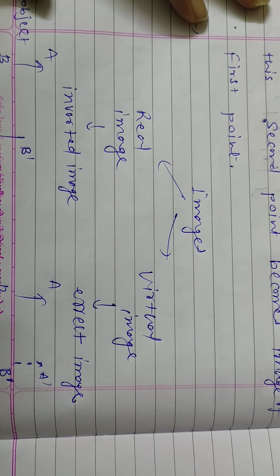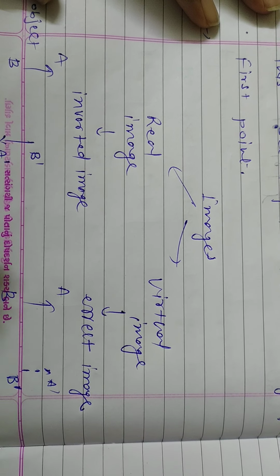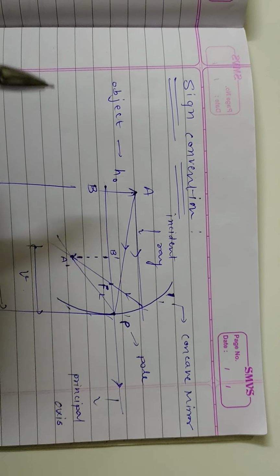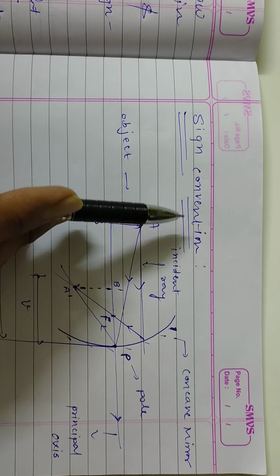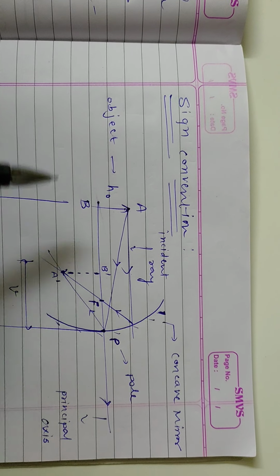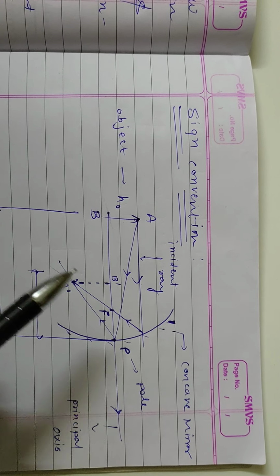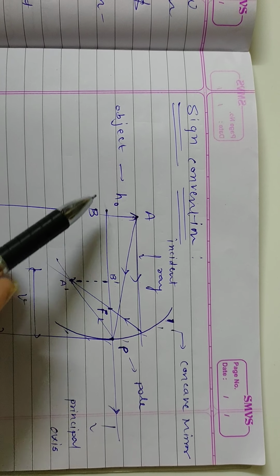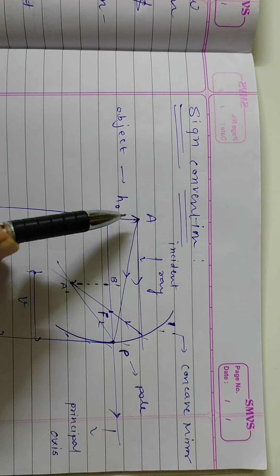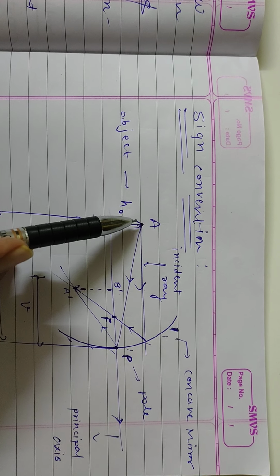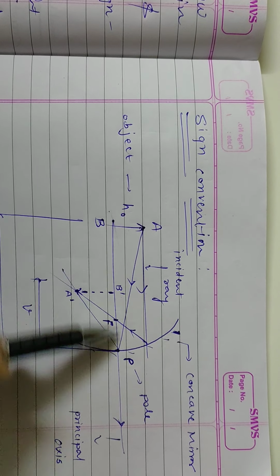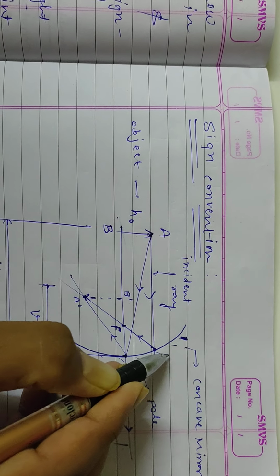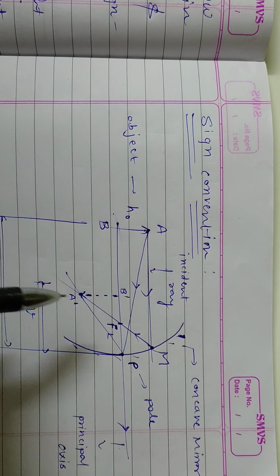Now the most important thing in image formation is what? Like in this figure, it is the figure drawn for sign convention, but I have to explain how the image is formed. The object name is AB, its height is HO. The two light rays emerging from the object: the first one is parallel to the principal axis and then it is incident at any point M of the mirror.